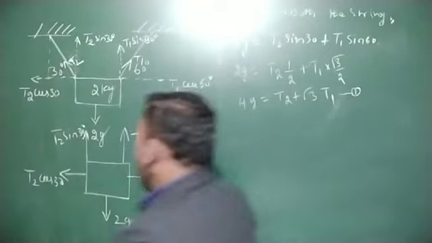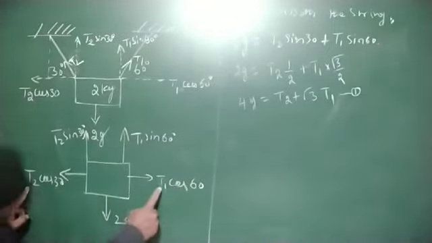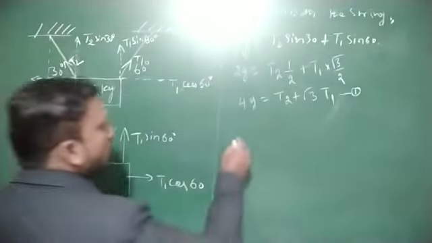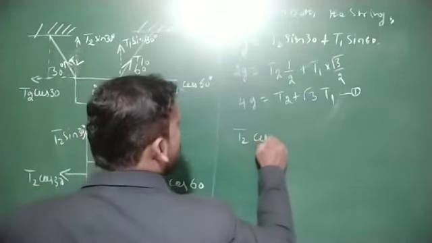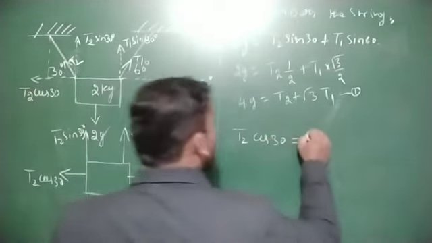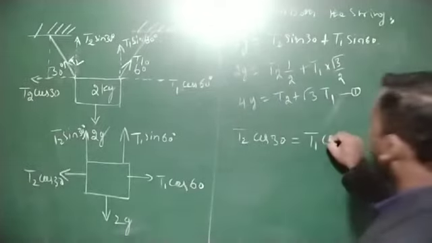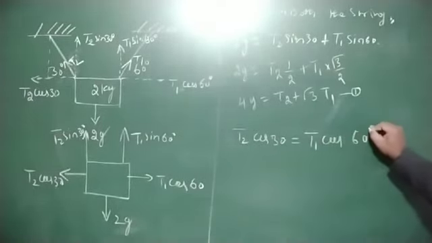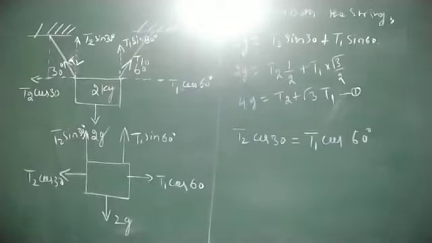And in the horizontal direction, T2 cos 30 is equal to T1 cos 60 degree. Cos 60 is equal to 1 by 2 and cos 30 is equal to root 3 by 2.